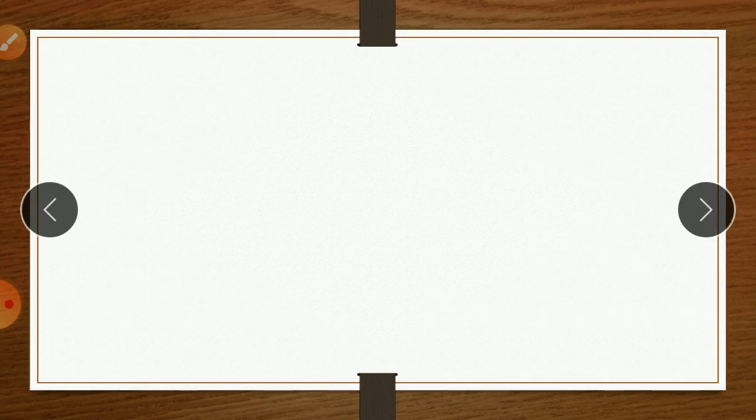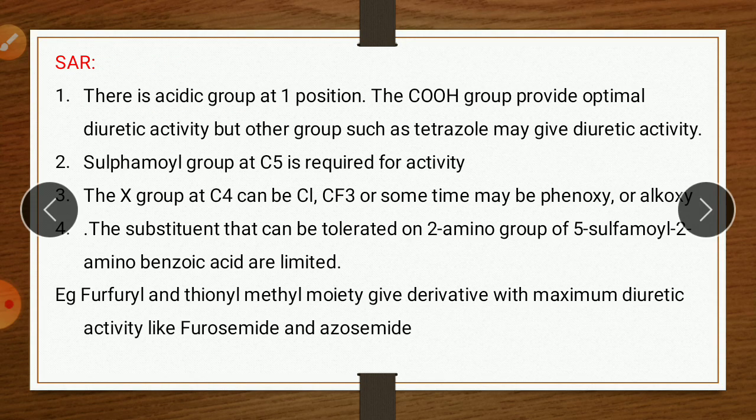Now the SAR of amino benzoic acid derivatives. The first point is that there is an acidic group at position 1. The carboxylic group provides optimal diuretic activity, but other groups such as tetrazole may also give diuretic activity. As we see in the general structure, it is a benzoic acid derivative, so on the first position there is a carboxylic group, COOH, which is required for activity.